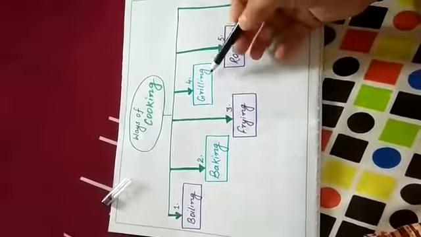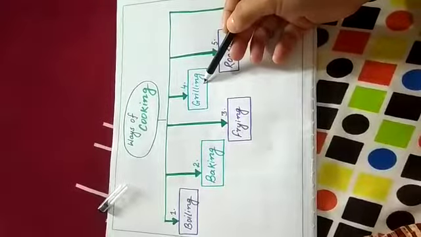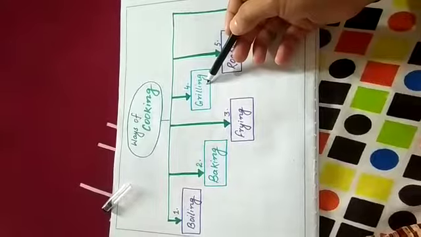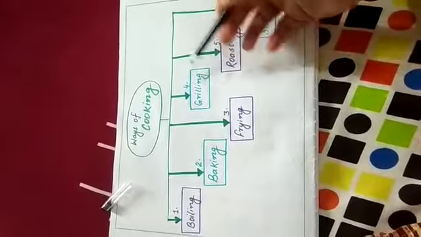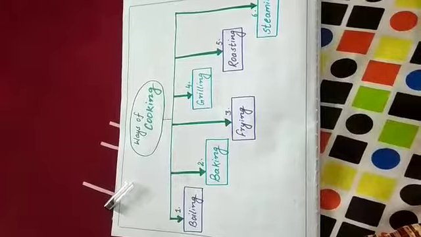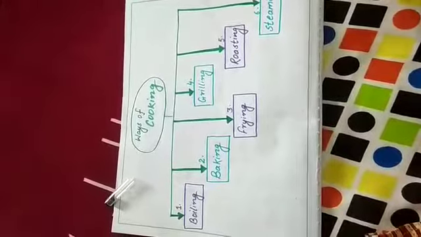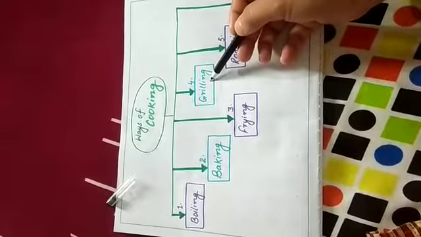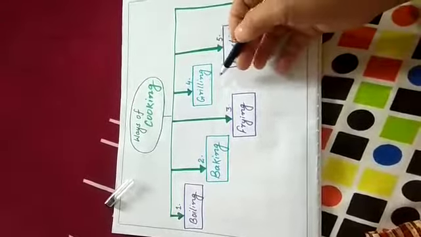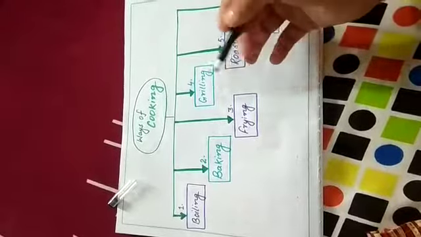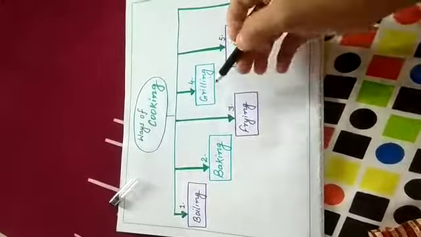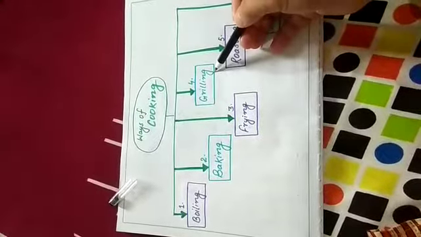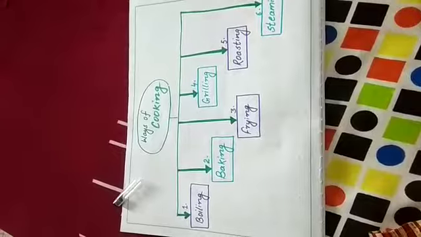If we talk about the grilling method, then in this method a device is used, and that device is called a griller. On that griller we put food for cooking purposes. After that we put that griller over fire so that direct heat can be applied to the food from all sides. The heat must be applied from all sides so that the food gets cooked properly. So this method is called the grilling method, in which a griller is used for cooking purposes.